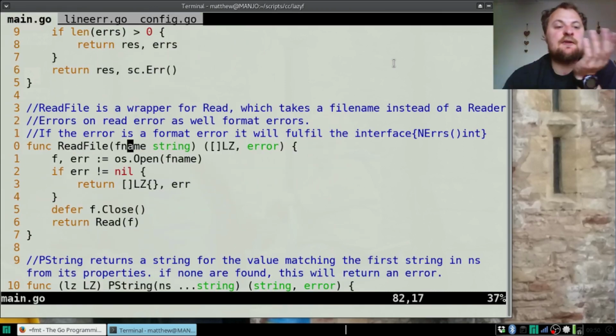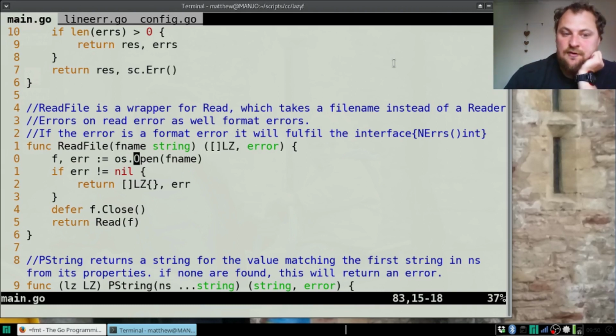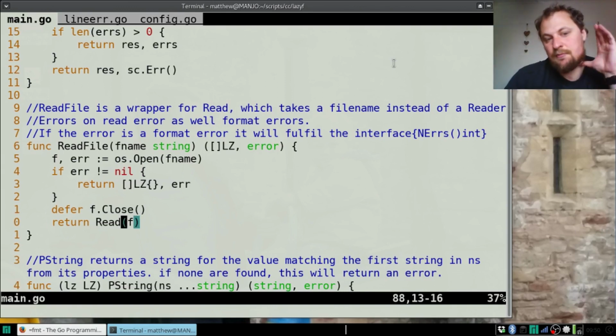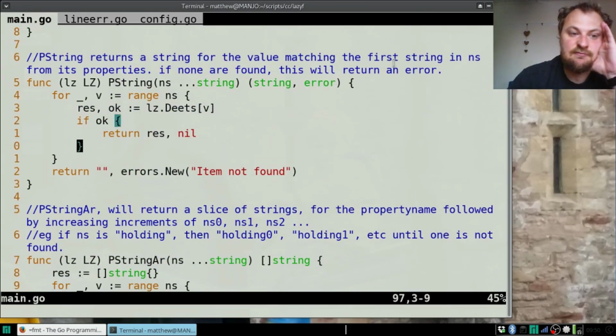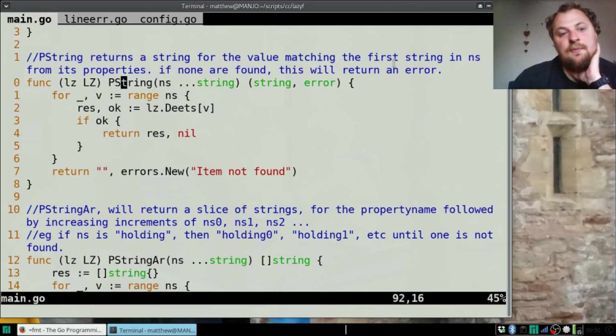Back to the read file. The read file is, of course, it takes a file name and it opens the file. The file is a reader, an io.reader, so it's very easy to send to the read method, and the rest is just making sure there are no errors and closing it. That's almost a non-method, but it's appropriate to have in a library like this. And then the rest are just uses of pstring. So pstring reads a list of strings and it just tries to find it in that array.